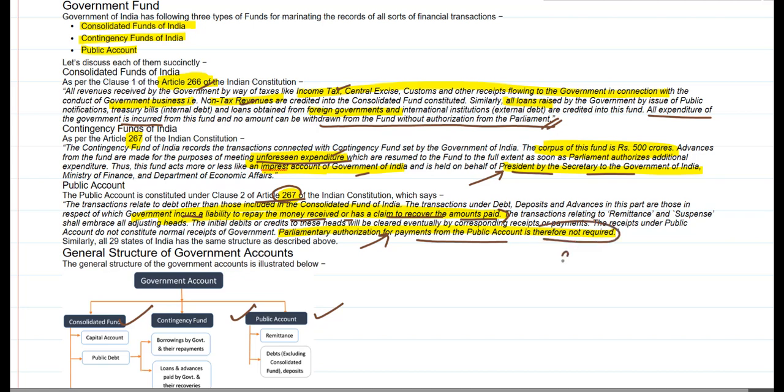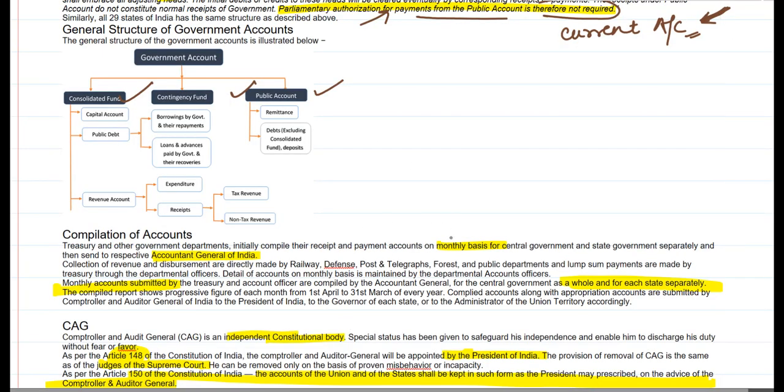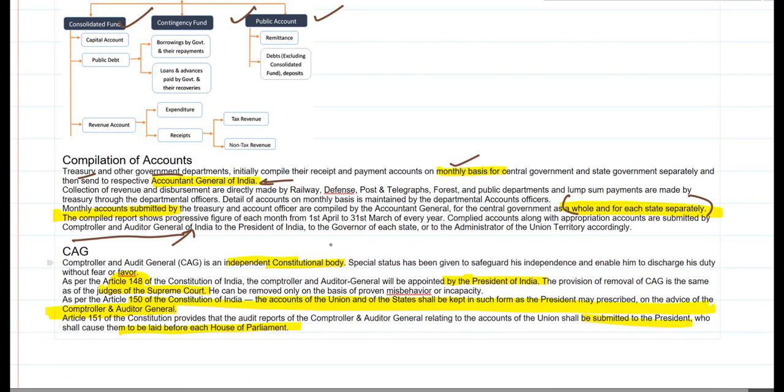So this can basically be said to be the current account of the government, a term used in common parlance when dealing with commercial entities. Now, compilation of accounts is done on a monthly basis by the treasuries and the other government departments. This then has to be sent to the Accountant General of India, who submits the entire compilation to the Comptroller and Auditor General of India. Now, who is this officer? The CAG is an independent constitutional body.